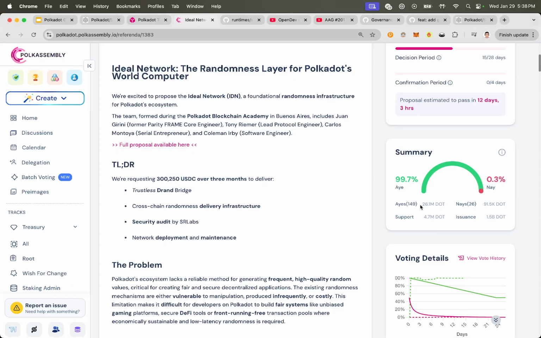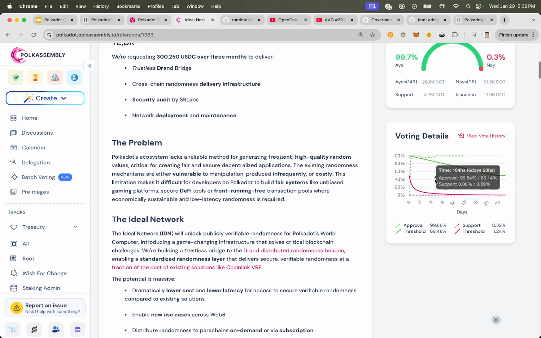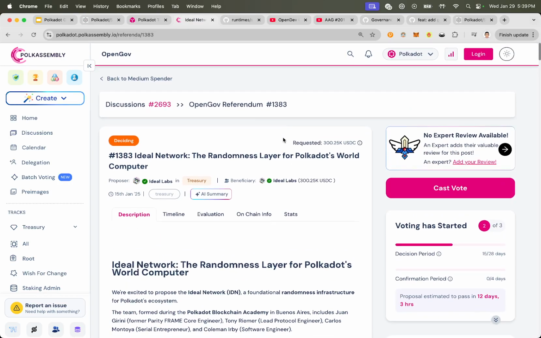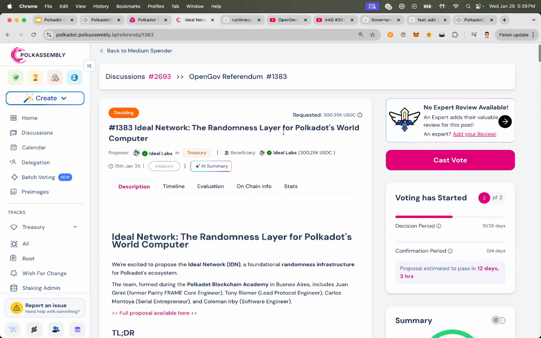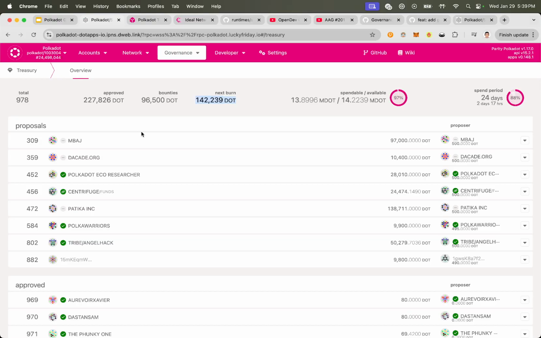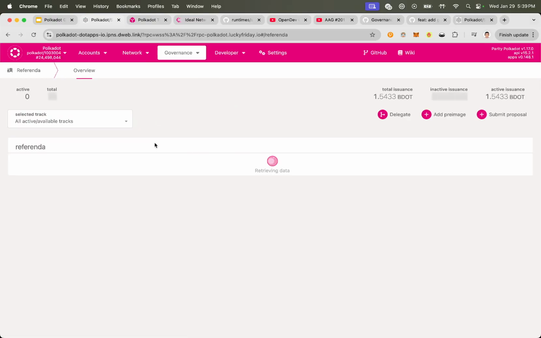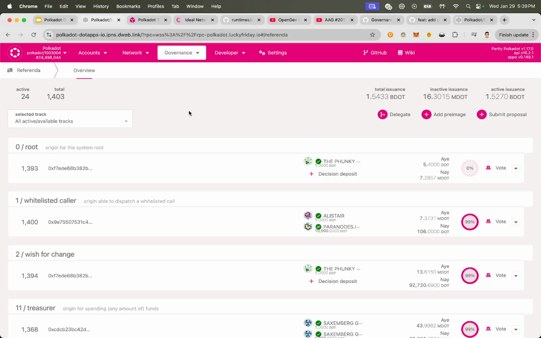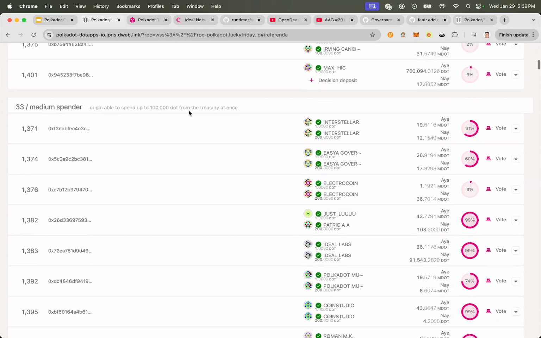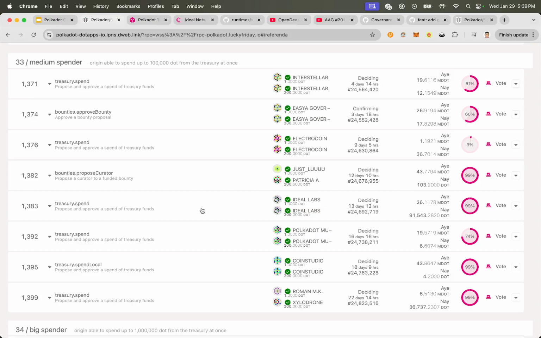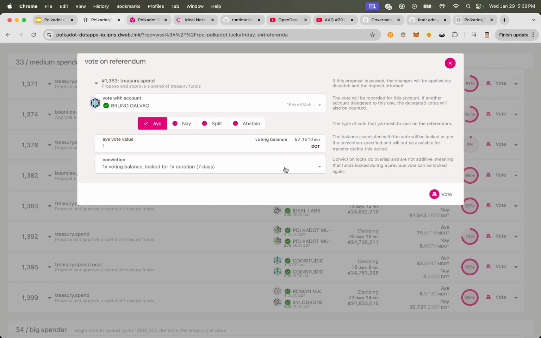You can see those that are in favor and the amount of DOT that is not in favor. And then there are some details here for the voting threshold. So that's there as well. This UI is really, really nice. You can use this UI to vote if you want to participate. You can also use the Polkadot UI here. If I scroll down, I think actually I got to go to referenda. So if I click 1383 medium spender, let's see, 1383 right here. Yep, Ideal Labs, deciding, and I could vote on here as well. So just a different UI, whichever one you prefer.